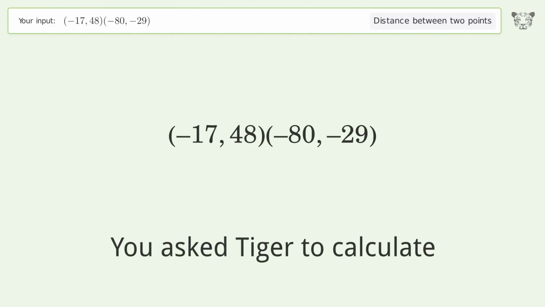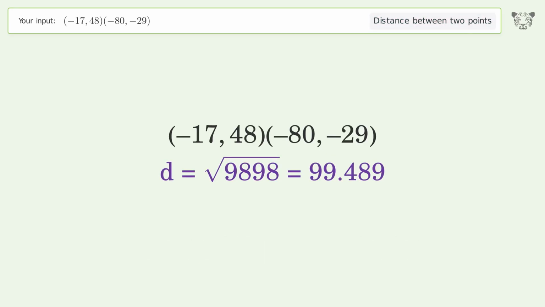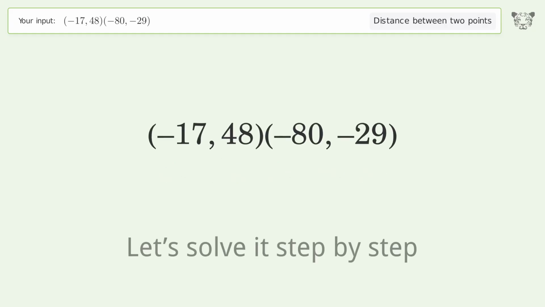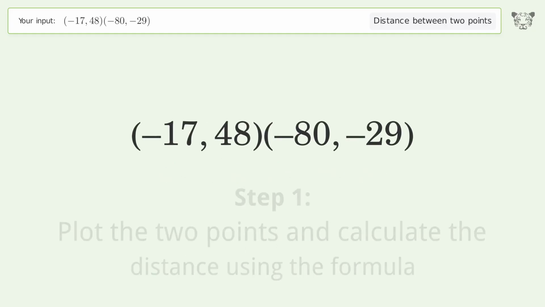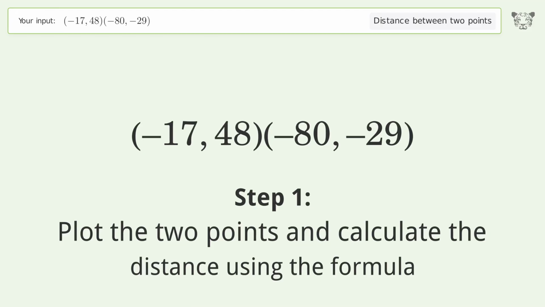You ask Tiger to calculate. This deals with the distance between 2 points. The distance between the 2 points is the square root of 9,898, or 99.489. Let's solve it step by step. Plot the 2 points and calculate the distance using the formula.